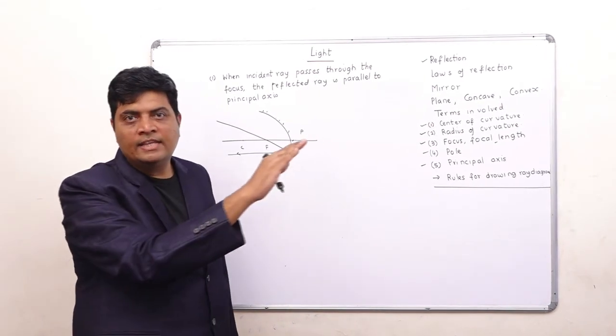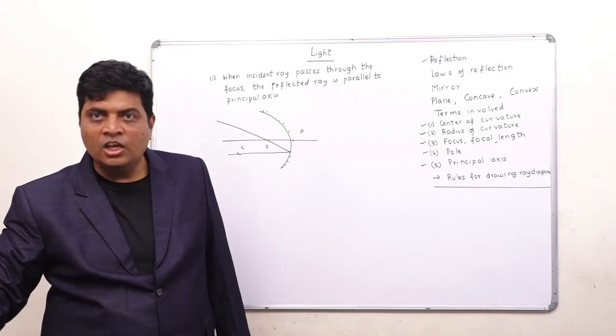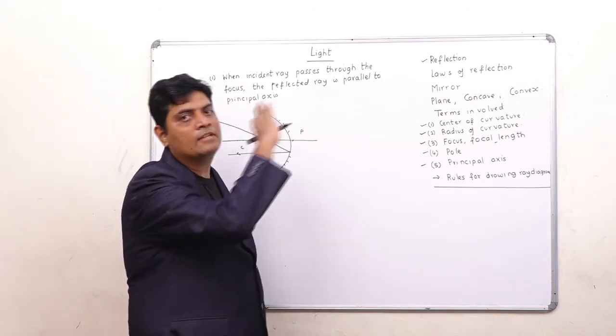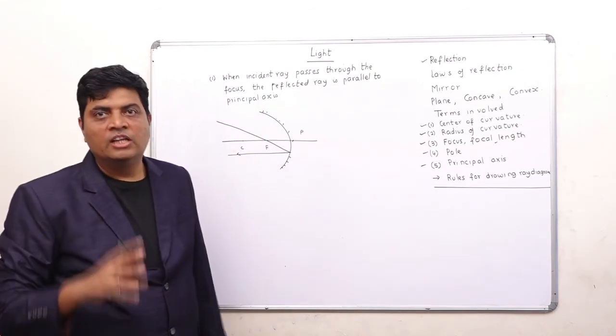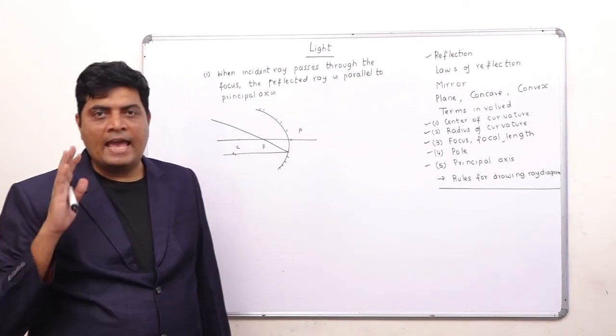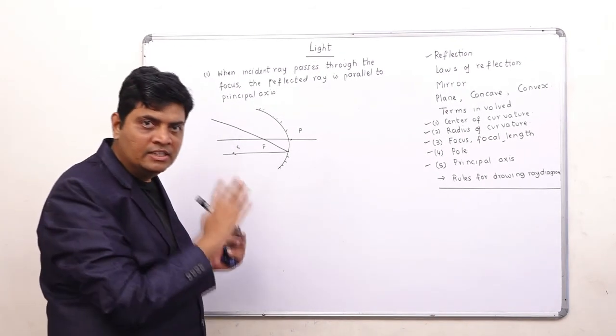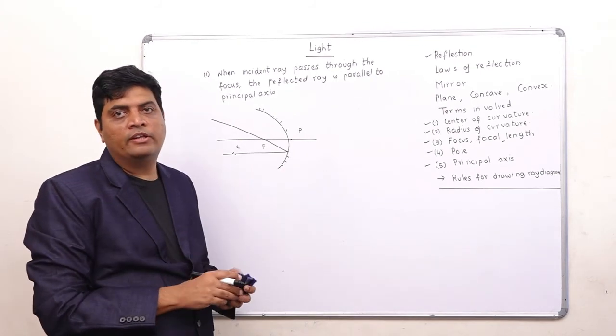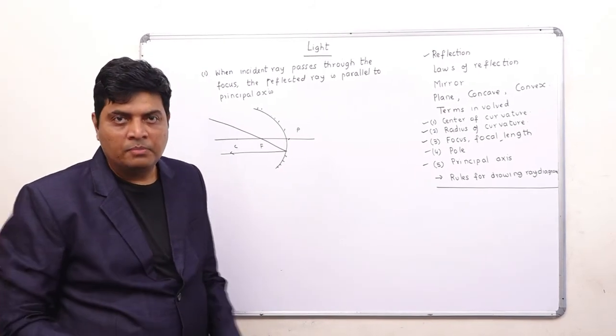So if the incident ray is passing through the center of curvature, the reflected ray again will pass through the center of curvature. These are the three rules for drawing the ray diagram. On the basis of these three rules, we will now start drawing the ray diagrams in the next video.